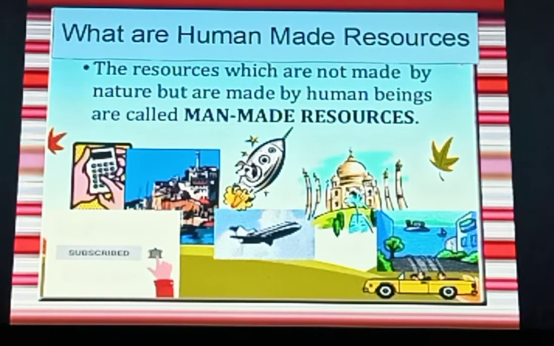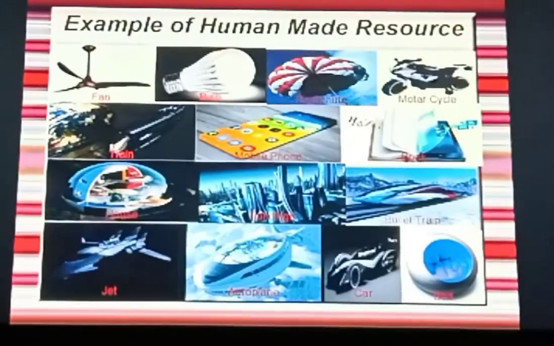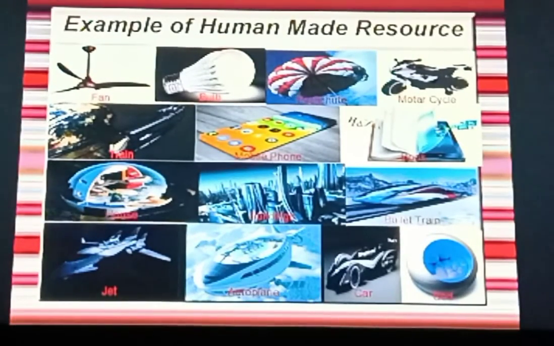Okay, let us look at some examples of human-made resources. Everything in your surroundings is human made. In your room, everything is human made. But if there is a plant, it is not human made, it is natural.